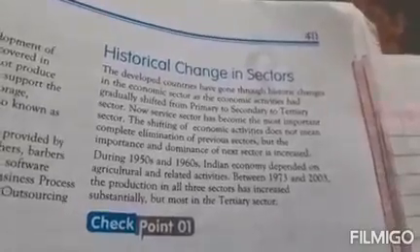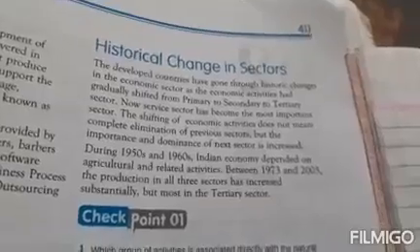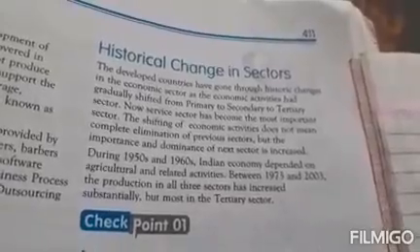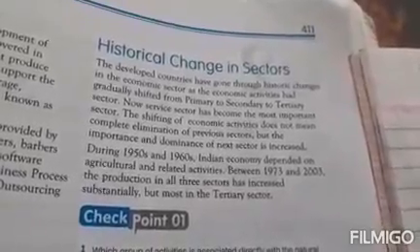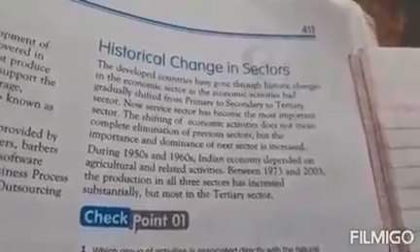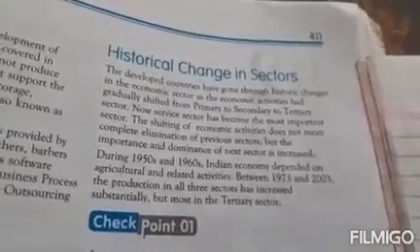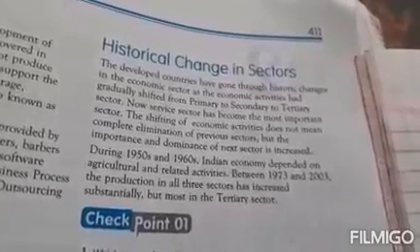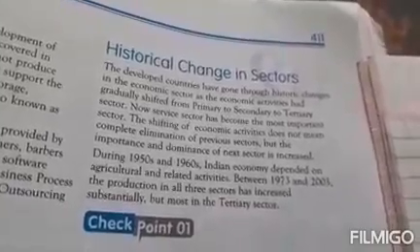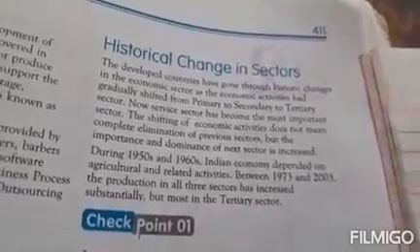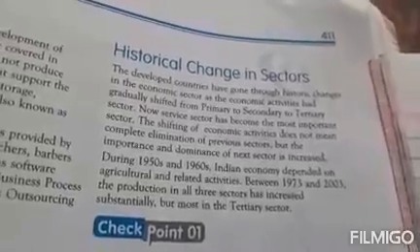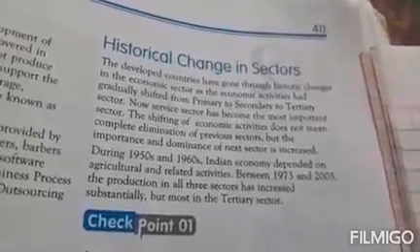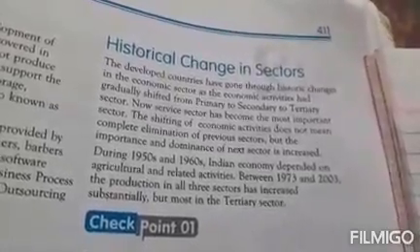Within a few hundred years, what happened? Industries and factories were set up. That comes under the secondary sector, and it became the second. This shift from the primary to the secondary sector was also there due to the huge production of agriculture. People wanted to sell their extra crop, and they needed a place to sell it. That's why the secondary sector came.